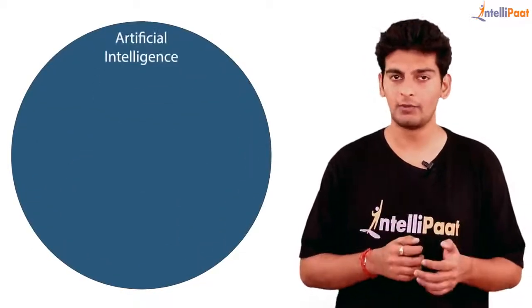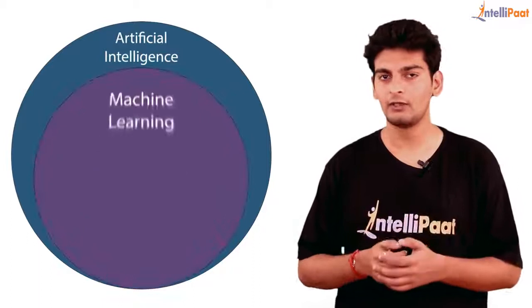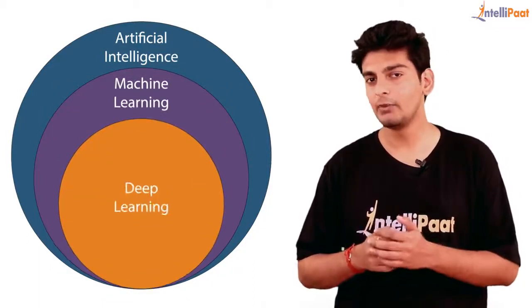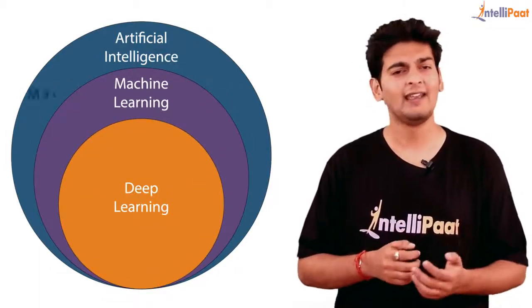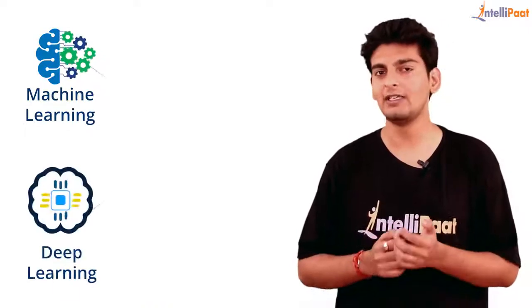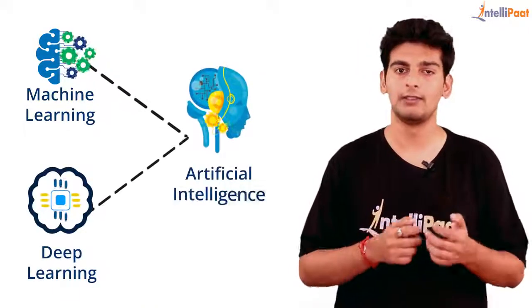And to sum it up, artificial intelligence is the broader umbrella, machine learning is the subset of artificial intelligence, and deep learning is the subset of machine learning. And machine learning and deep learning are basically methods to achieve artificial intelligence.